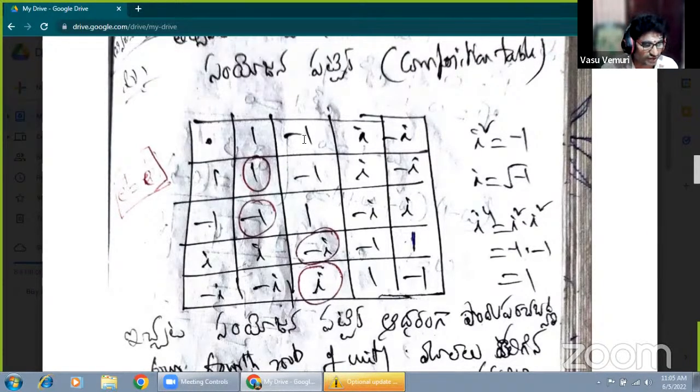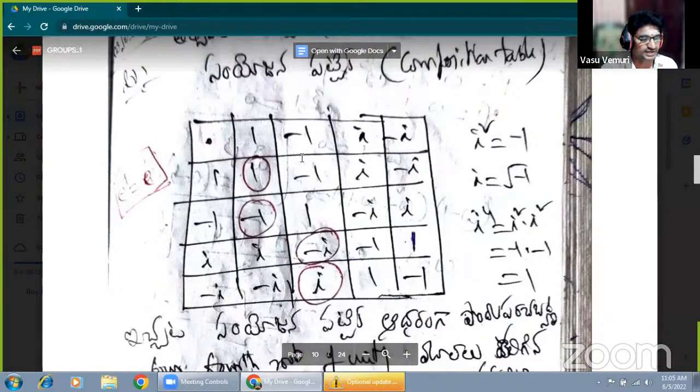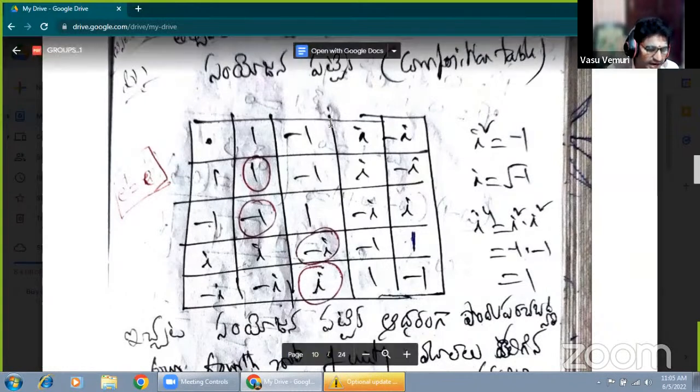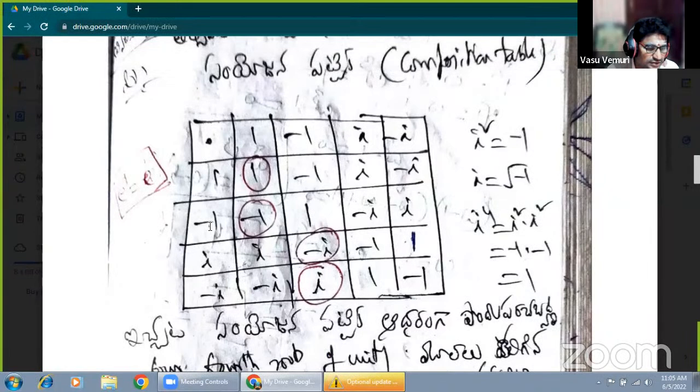Minus 1 into minus 1, because minus 1 is the inverse of minus 1, we will get the value 1. Therefore, the identity element is there. So A into B equals E. So which element multiplying with minus 1 gives the result 1? Minus 1 into minus 1, we are getting the value 1. That's why minus 1 is the inverse of minus 1.